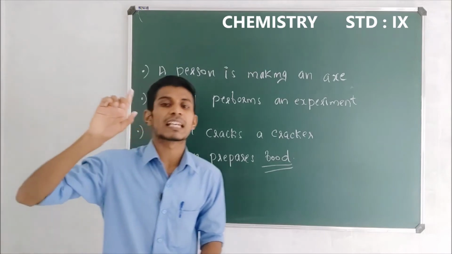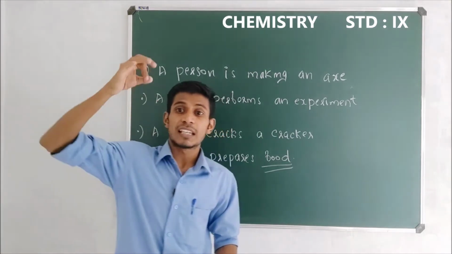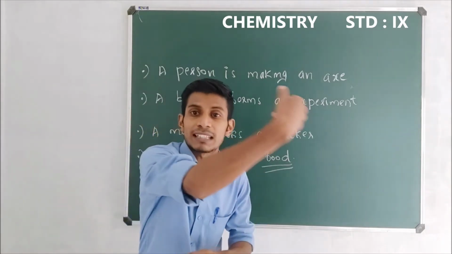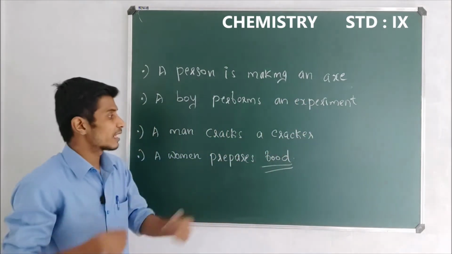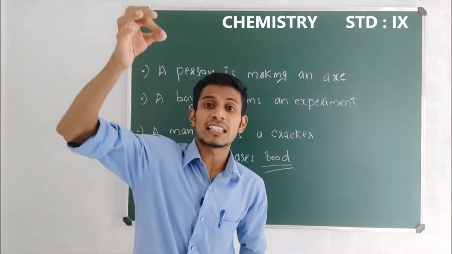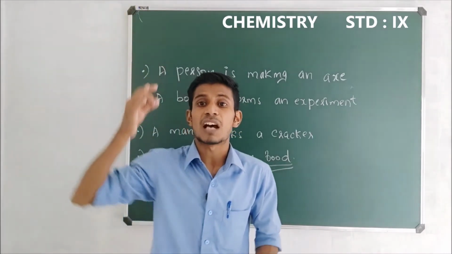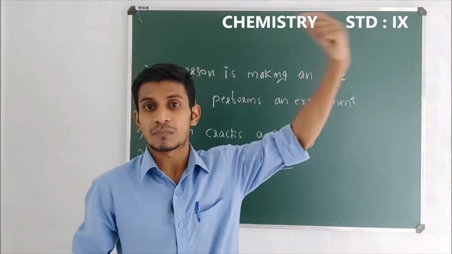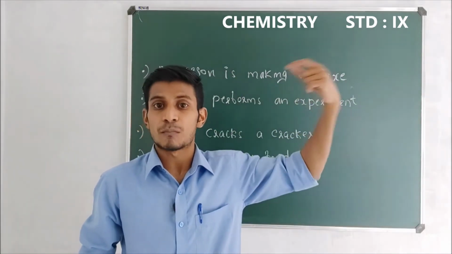So whenever a chemical change has occurred, a compound has completely transformed into something else. Just like in the case of a cracker, initially it was a cracker, but after burning it, it has transformed into something else, some ash, some powder.